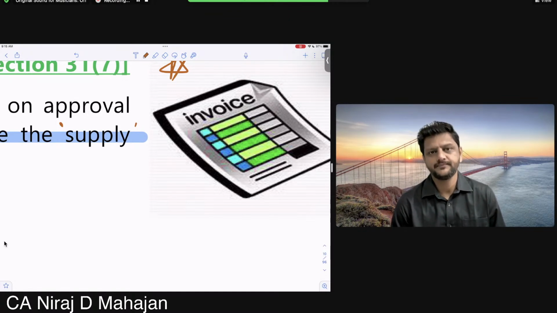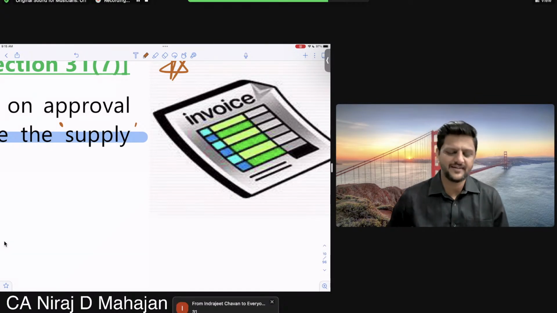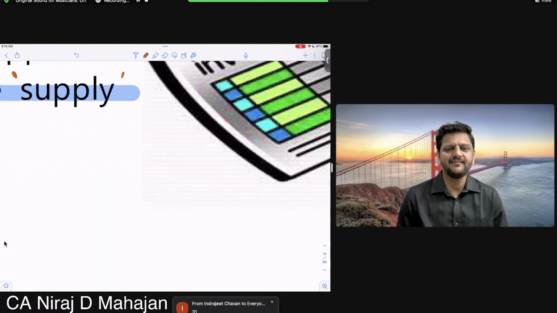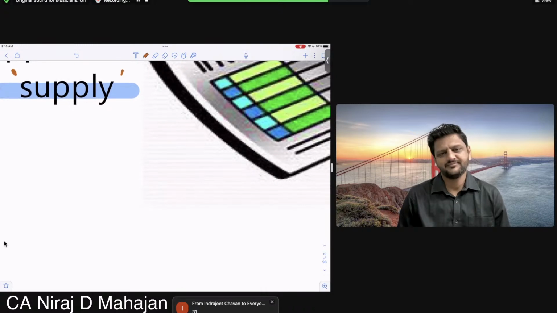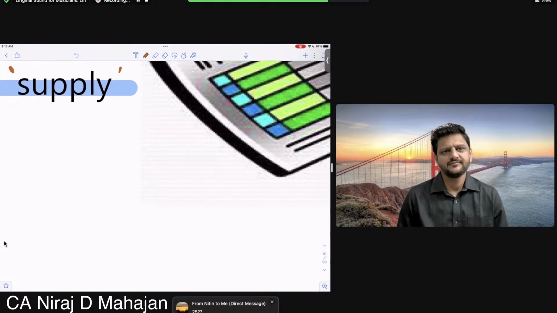Supply section number. Supply, I'm saying supply. The entire chapter we have done on supply. We have done the chapter on supply.